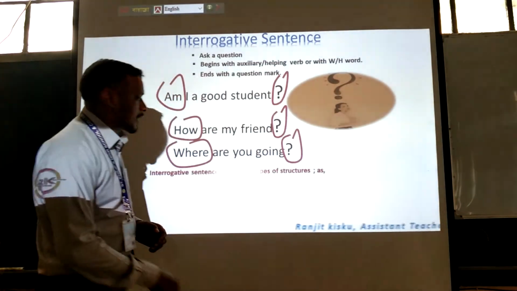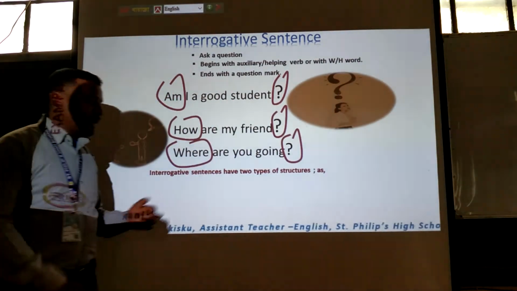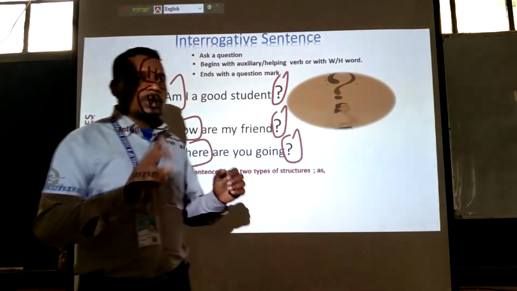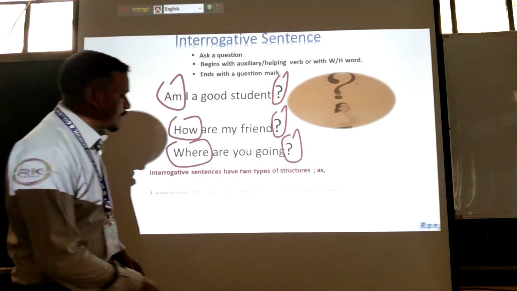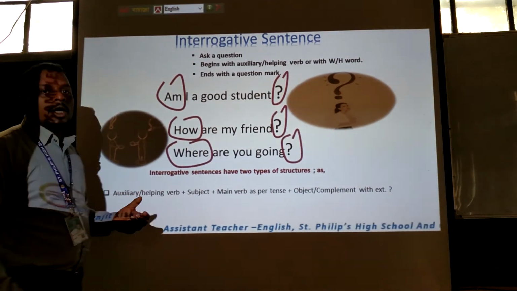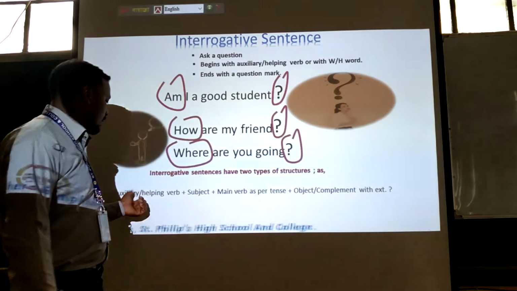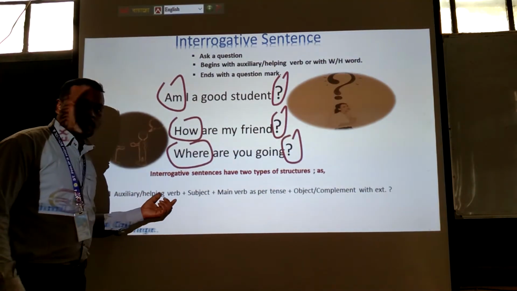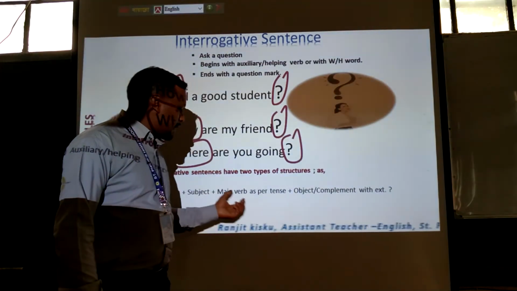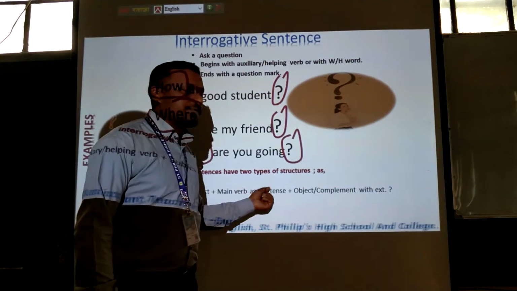Now we will see the structures of interrogative sentences. Dear learners, interrogative sentences have two types of structures. Let's see. The first structure is called yes/no question. You must remember: auxiliary verb or helping verb plus subject, then main verb as per tense.